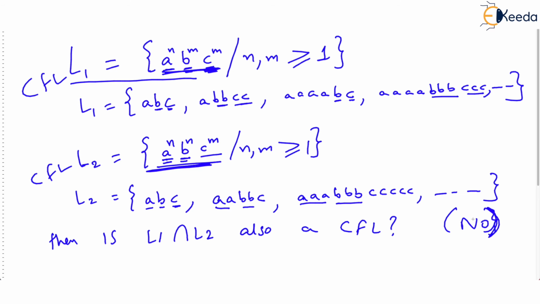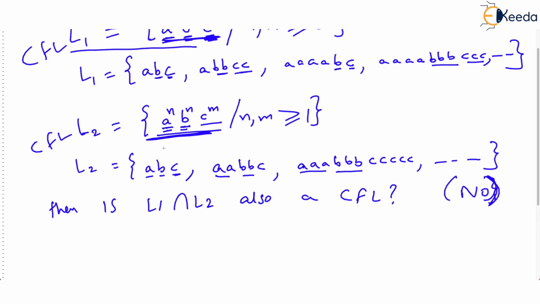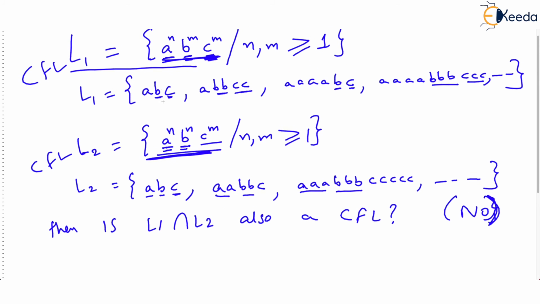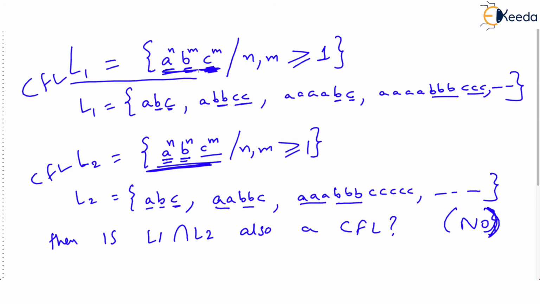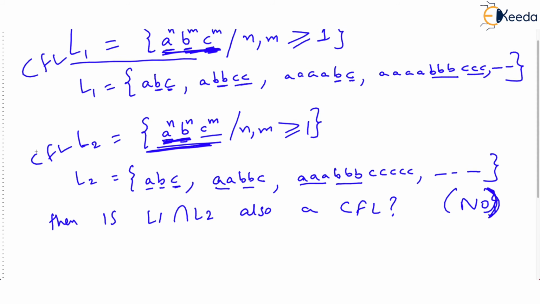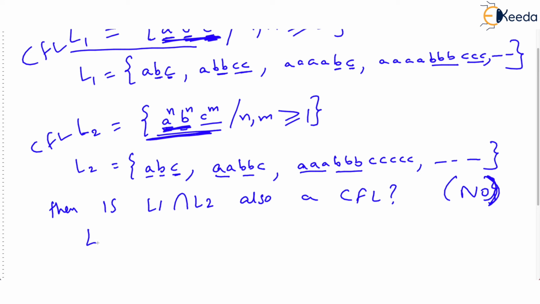What will be the intersection of L1 and L2? Just check. L1 says that B and C must match. L2 says A and B must match. Then their intersection will be A, B and C, all of them should match. I'll prove this. If L is L1 intersection L2, then L will be A raised to N, B raised to N, C raised to N, such that N is greater than or equal to 1. All three must match.